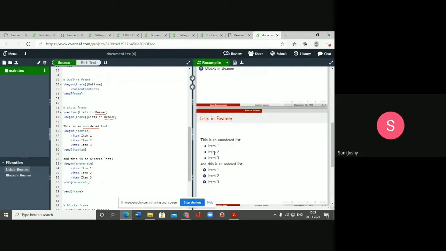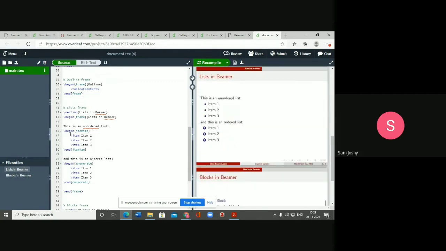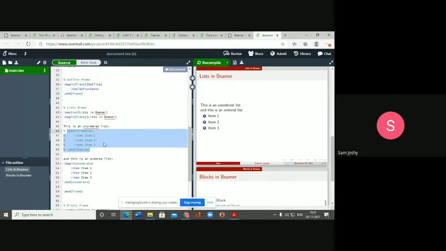Okay, you can either itemize or you can give numbers. We have codes for that. So if you don't want to use this code, just comment it out. Just put the % sign on all of this, so it will not be presented in the output. Here you can see on the right side item 1, item 2, item 3, just after the ordered list, it will not be presented in the output. Okay. So the advantage is that we can use it on another slide. If we want to use it, we can just copy and paste wherever we want.